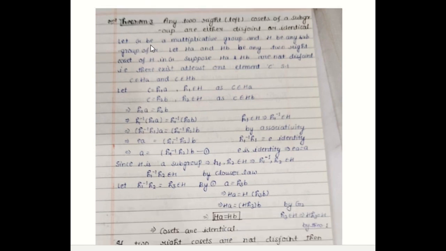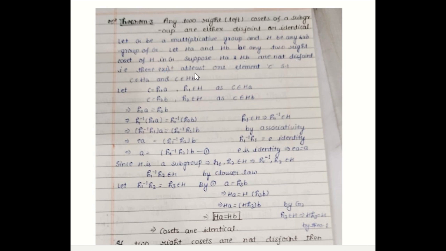So let G be the multiplicative group and H be any subgroup of G. Let HA and HB be any two right cosets of H in G. That is, we have taken two elements A and B of G, and two right cosets generated by A and B as HA and HB in G. So suppose HA and HB are not disjoint. We have to show they are disjoint, but we suppose that HA and HB are not disjoint.